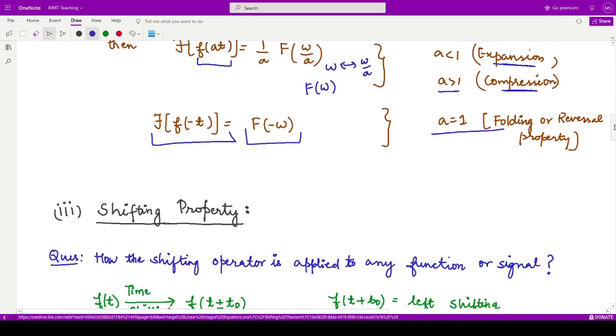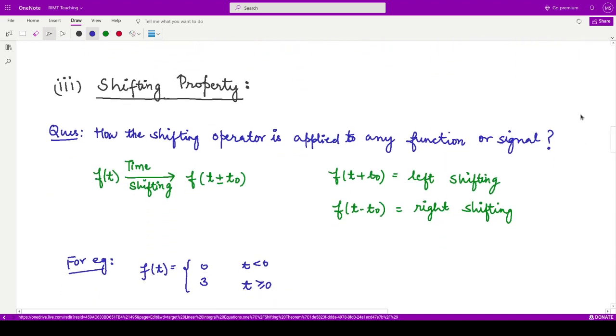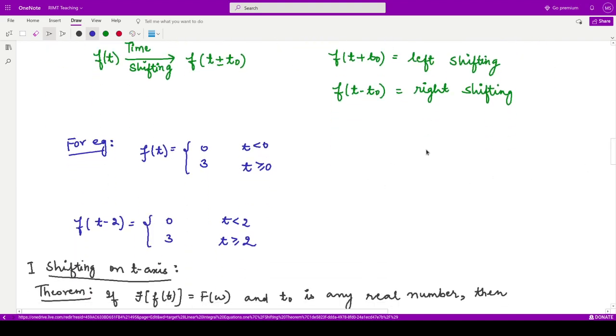So next, let us see the shifting property. In the shifting property, suppose we have a signal. How is the signal defined? For t less than 0, your function is 0. And when t is greater than or equal to 0, say the magnitude is 3, from here the function has value 3. So this is the function f of t.